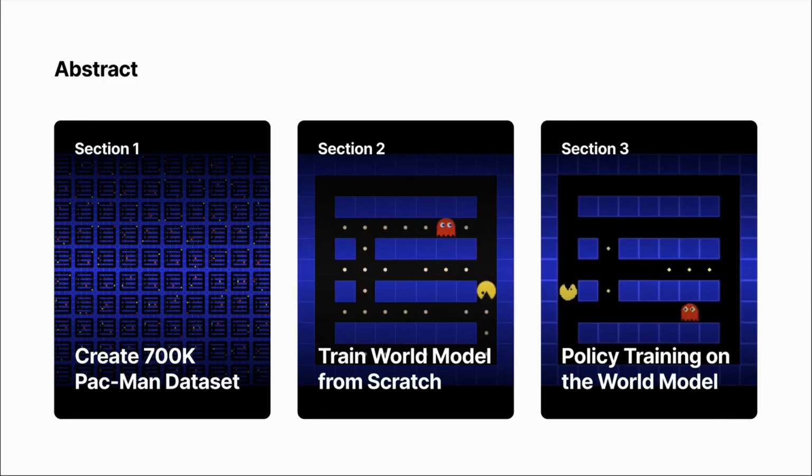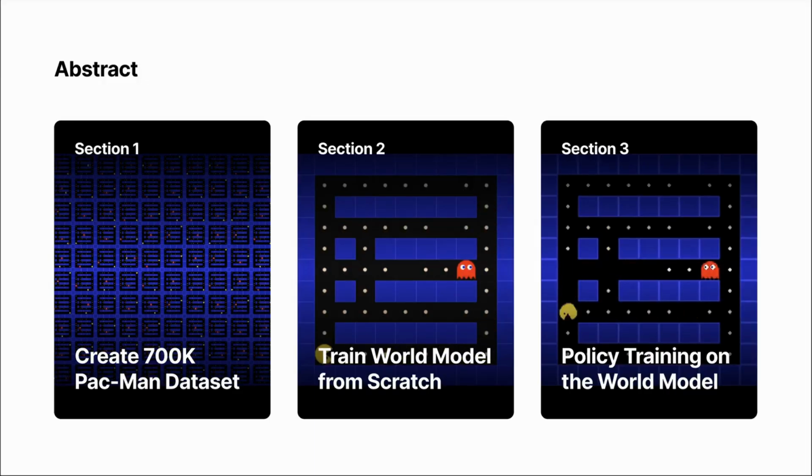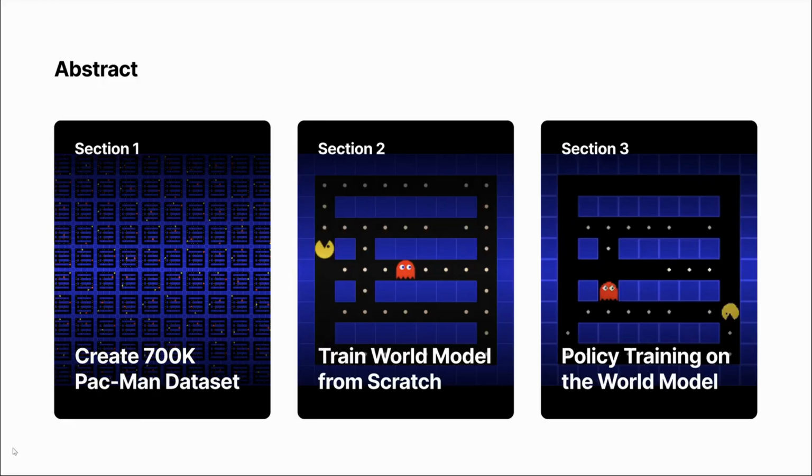First, we created a 700,000 pacman dataset. Second, we trained a world model from scratch. And finally, we optimized a policy on this world model.